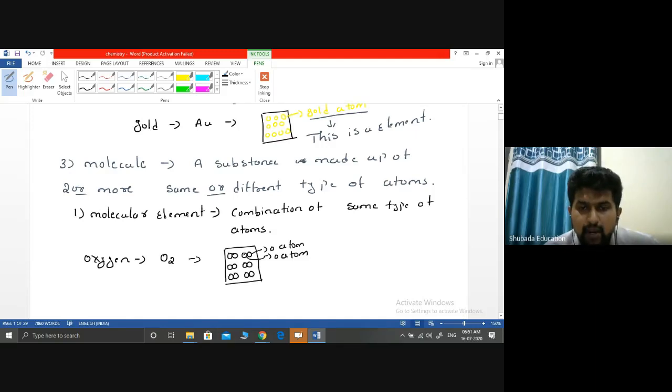Two O will combine. If I get a combination of the same type of atoms, I can say it is an oxygen molecule. It is in the combined form. So this type of substance I will call a molecular element.